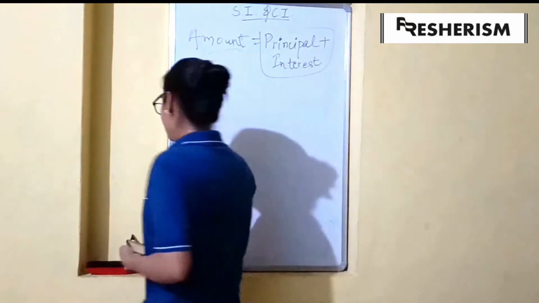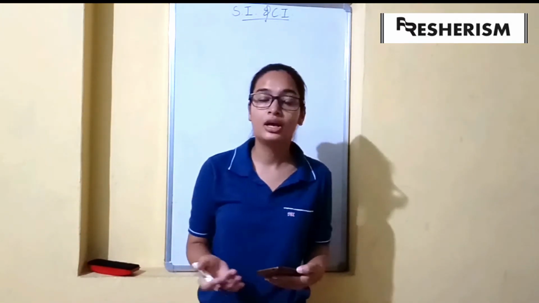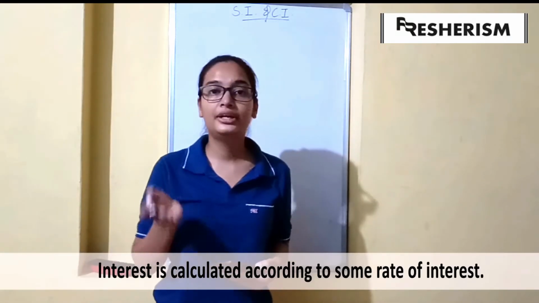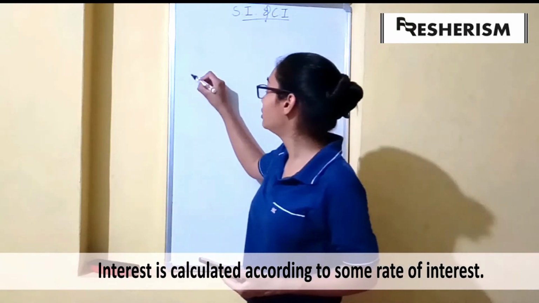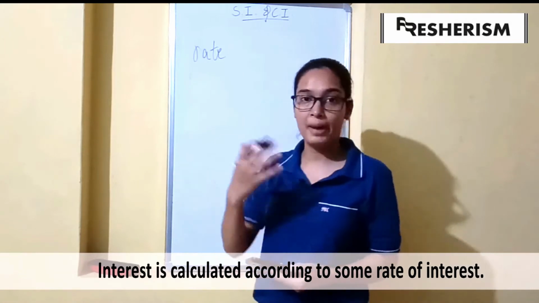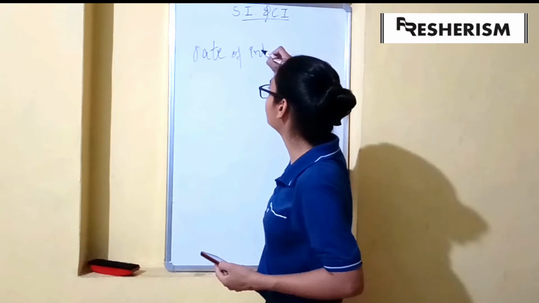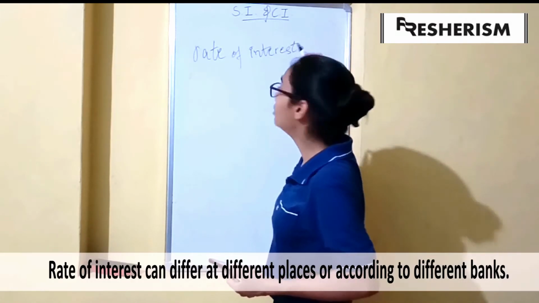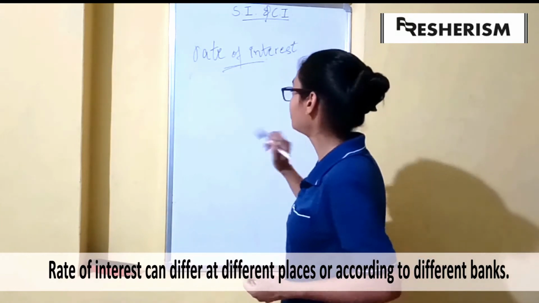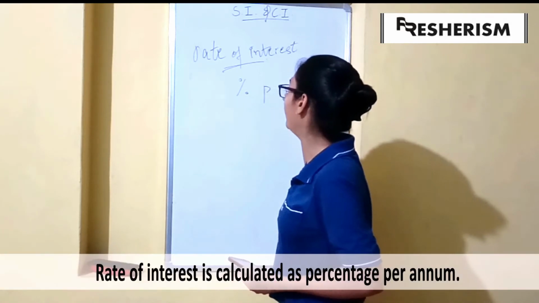The next thing is, when we deposit money in a bank, then we earn some interest on that. So how do we calculate that interest? Interest is calculated according to the rate of interest that we have specified in some agreement with the bank and the individual. Rate of interest may differ at different places. Rate of interest is usually calculated as percentage per annum.